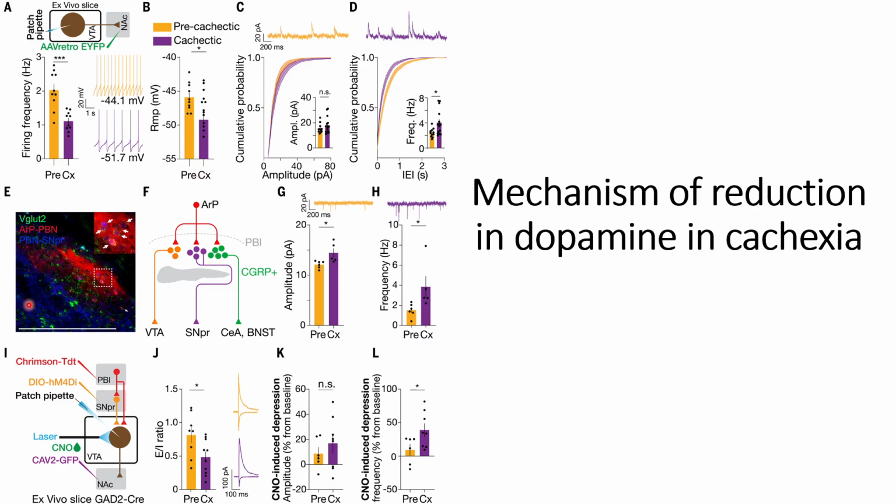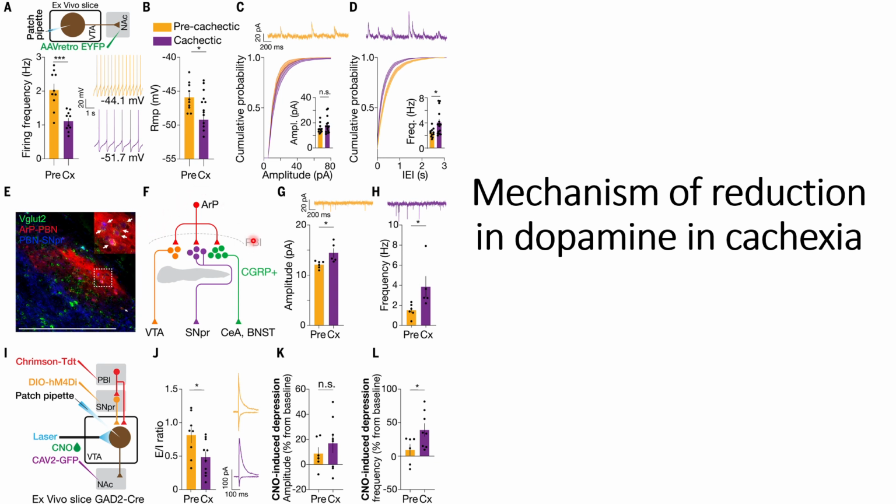So this is the immunofluorescence image, and here what they checked is the GABA receptors that are triggered by the SNpr. And what they are able to find out is that wherever these SNpr are present, they are able to see more suppression in the dopamine. And this could indicate that during the cachexia conditions, these SNpr, which are usually present in the PBN, get triggered, and have an inhibitory effect on the dopamine.